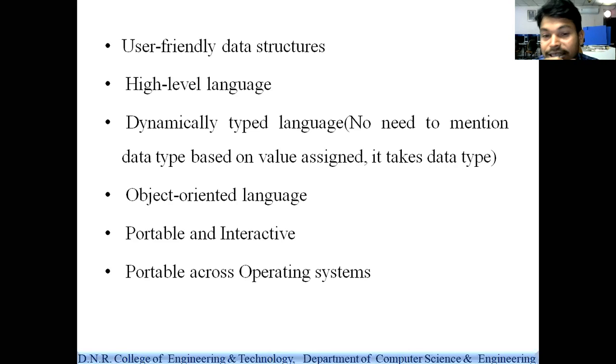And the second thing, it is an object oriented programming language, not only a general purpose programming language. Simply, it is not only a scripting programming language, it is also an object oriented programming language.